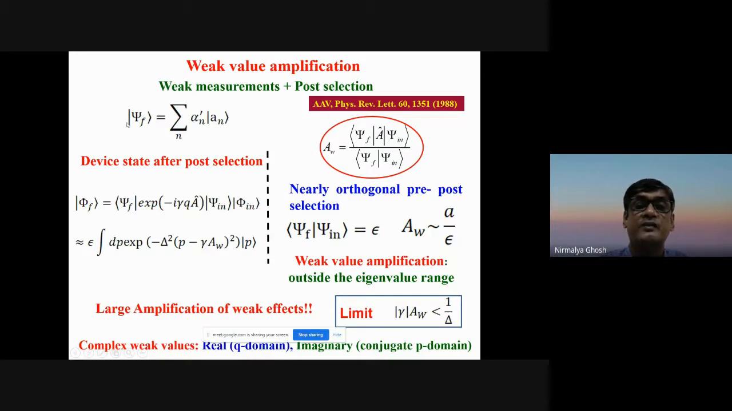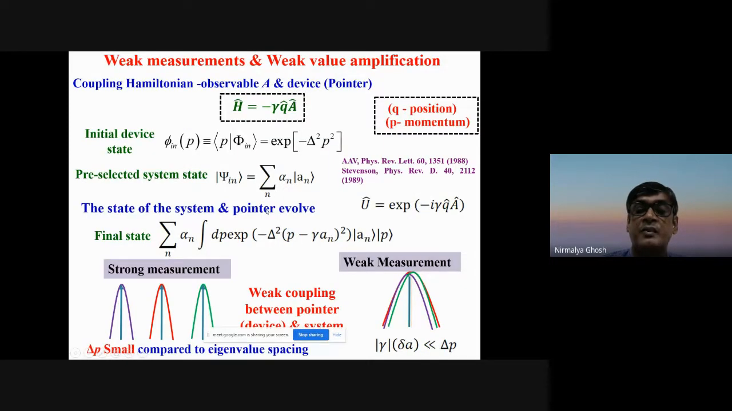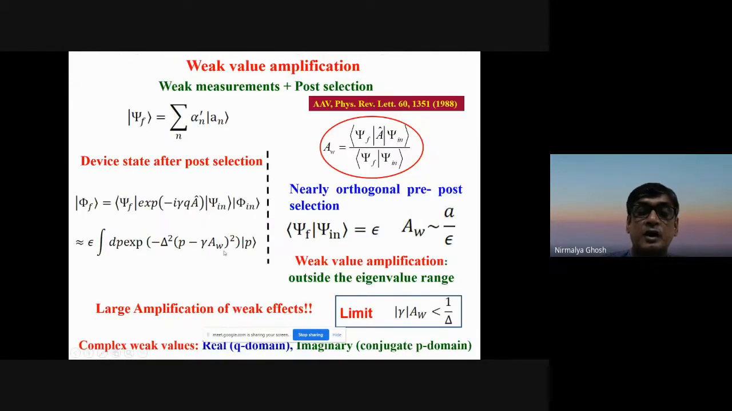Now, if we post-select the system in a state like psi_f, which is written as, let's say, the sum of alpha_n' a_n, where alpha_n can be complex, of course, then they showed by simple algebra that if we couple the device and the observable, the device state evolved after post-selection will become something like this. It is similar to what we had for the eigenvalues, like in the momentum domain here also. But now it is shifted not by the eigenvalues, but by something we call the weak value A_w, which is defined like this: <psi_f|A|psi_in> divided by <psi_f|psi_in>.